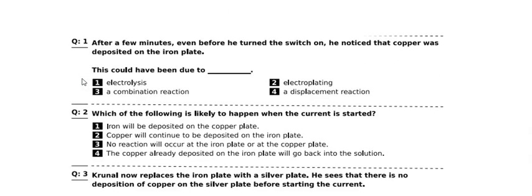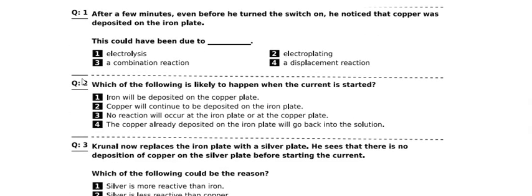You see, after a few minutes, even before he turned the switch on, he noticed that copper was deposited on the iron plate. This could have been due to, what should be the correct option for this question? That is a displacement reaction. This could have been due to a displacement reaction.